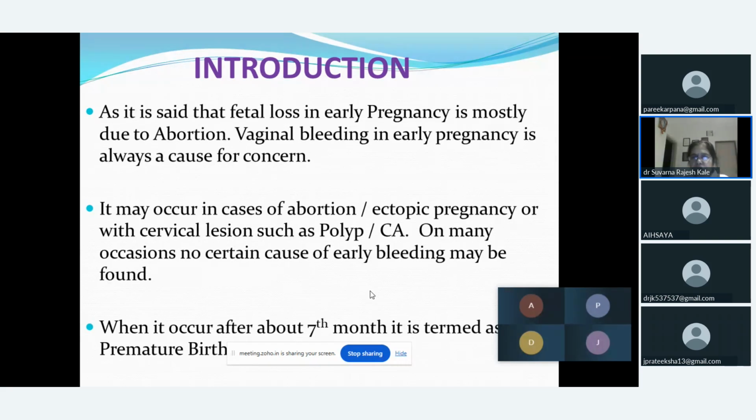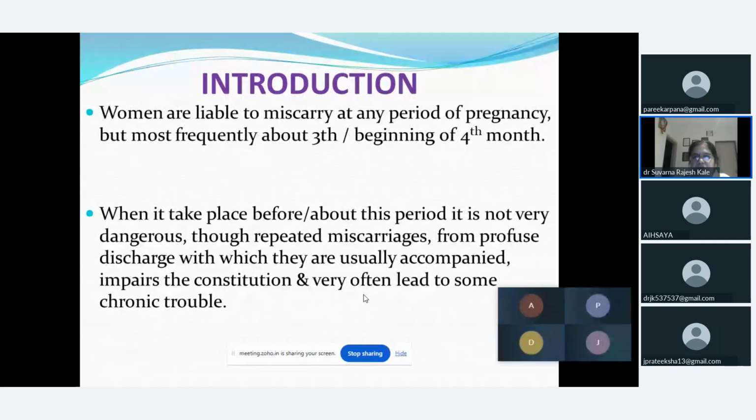On many occasions, no certain cause of the early bleeding can be found, though this is very rarely seen. If it occurs after 7 months, it is said to be a premature birth. Women are likely to miscarry at any period of pregnancy, but most frequently it occurs during the third or beginning of the fourth month. When it takes place before or about this period, it is not very dangerous.